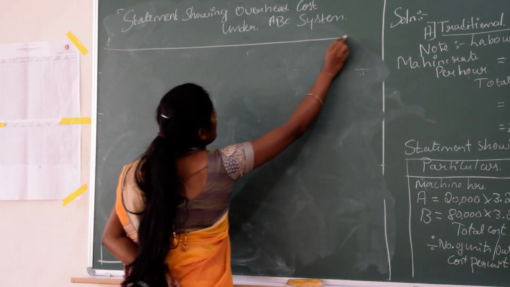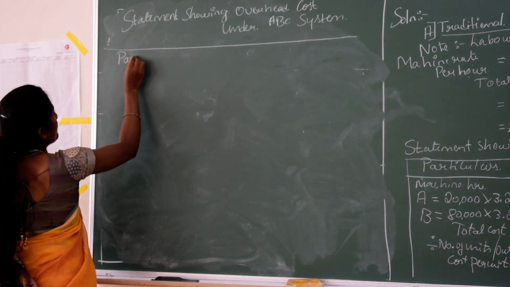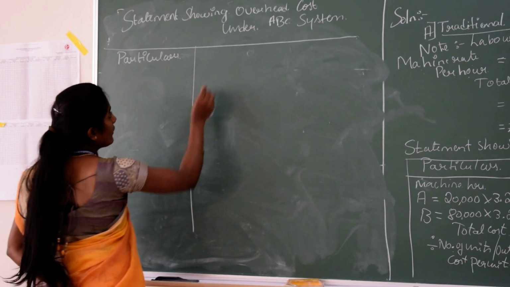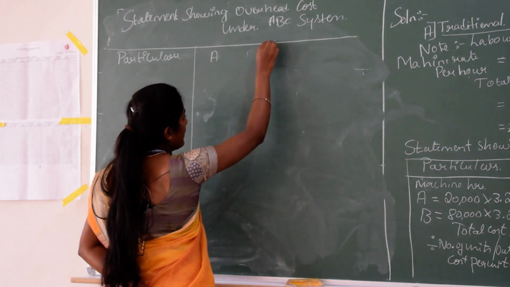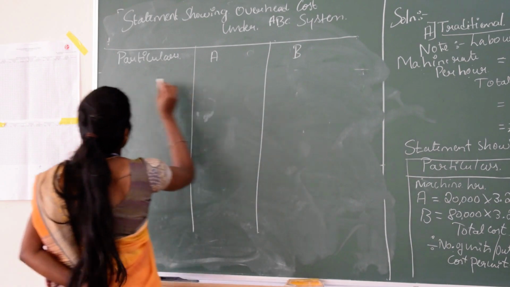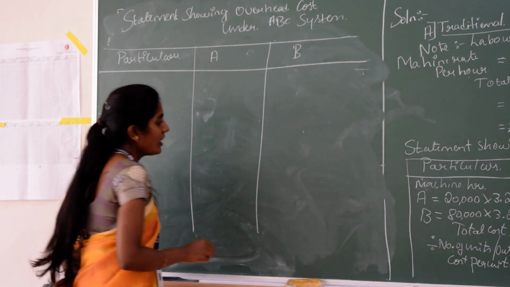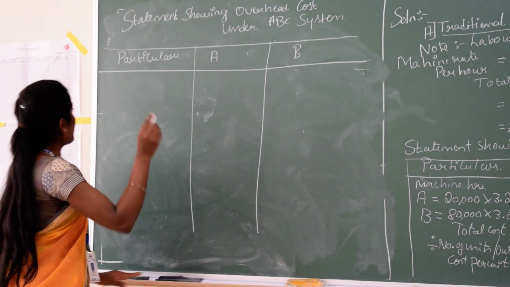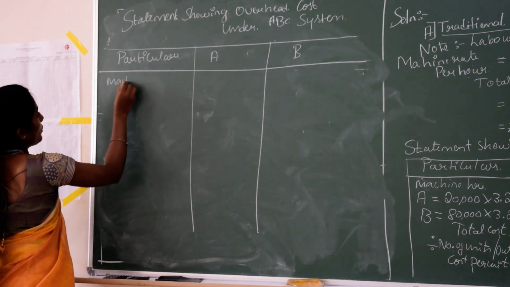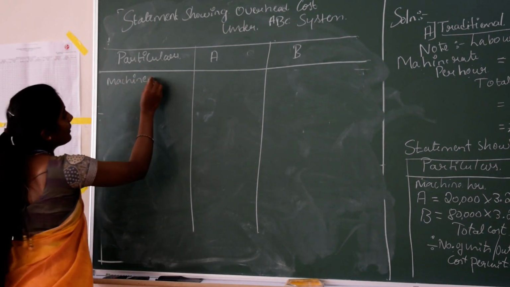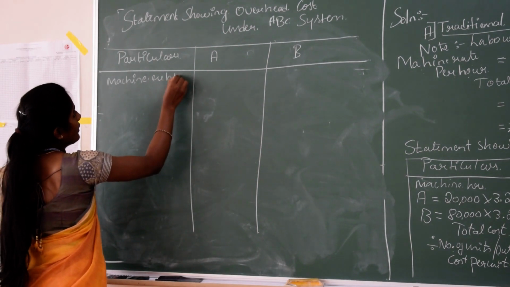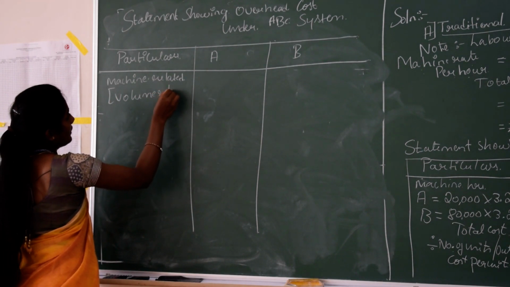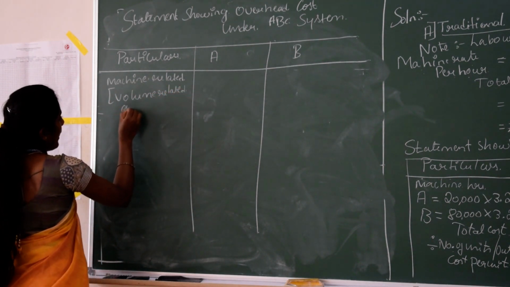Again, particulars, product A and product B. Right. So, this is how we are going to solve our ABC method of costing. And the first activity is machine related, that is volume related activity.